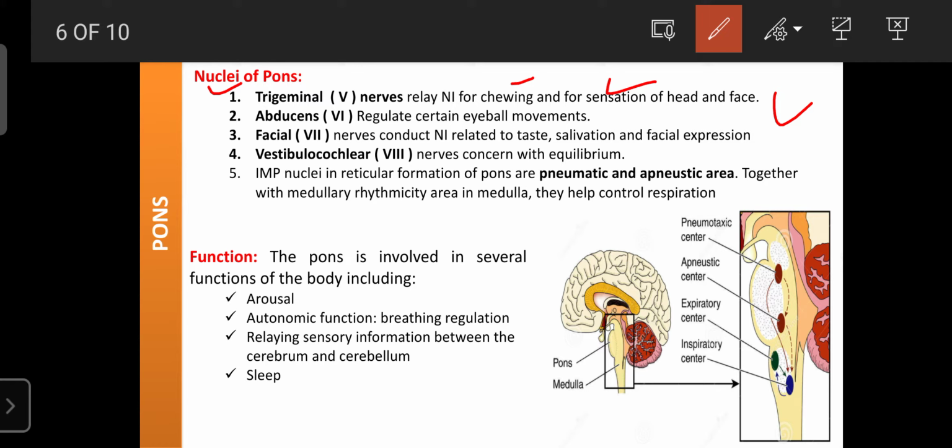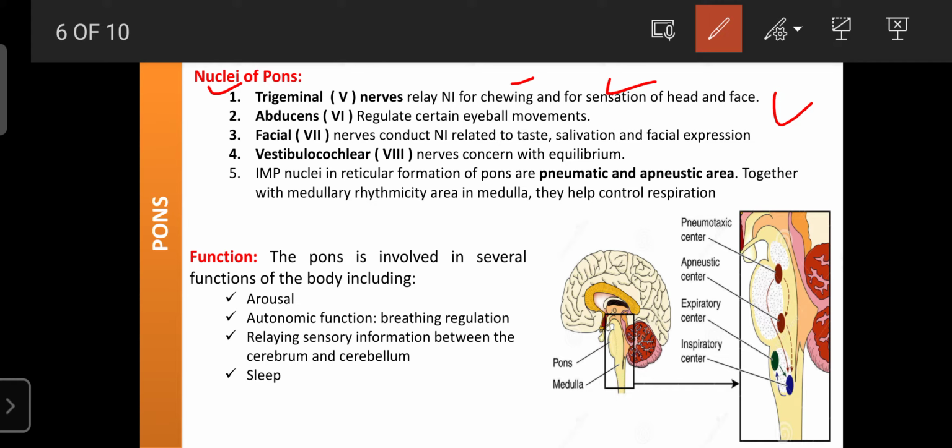Whatever the face sensations are, regarding increased temperature, cold, or wind, we can easily detect. So if outside it is hot, or cold, or windy, that is detected by the trigeminal nerve, and the trigeminal nerve's nuclei are present in the pons. That's why the pons plays an important role in regulating chewing along with detecting sensations of the head and face.